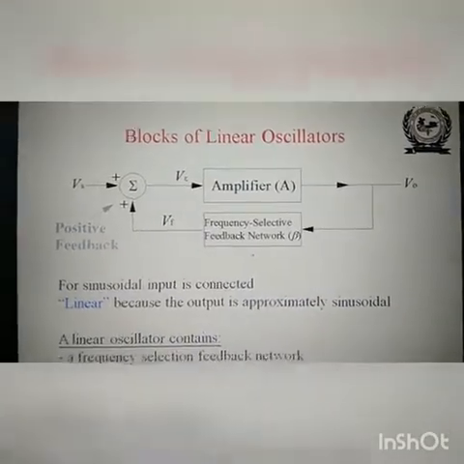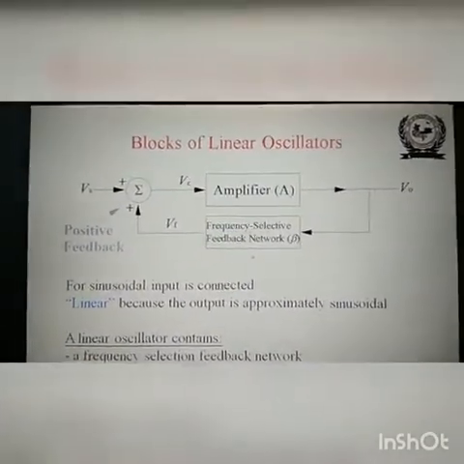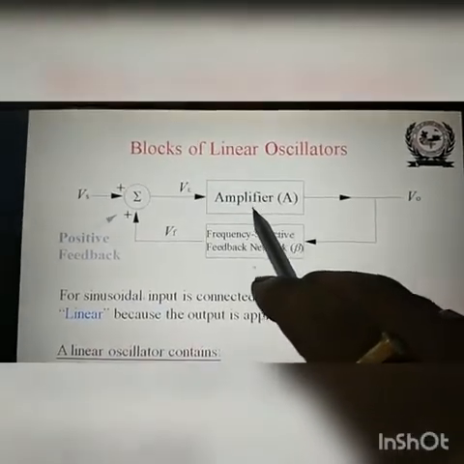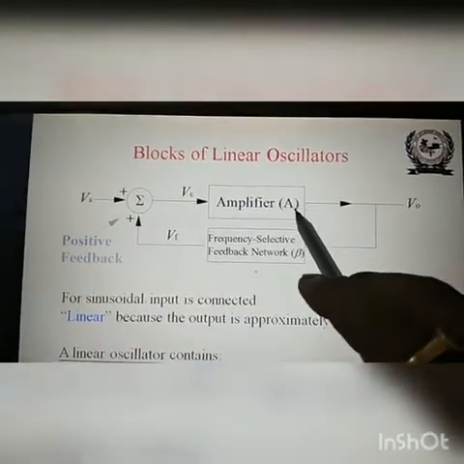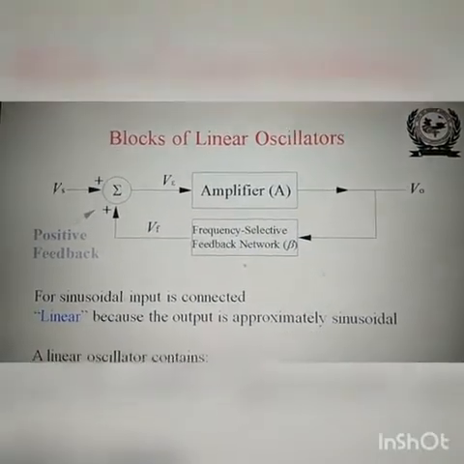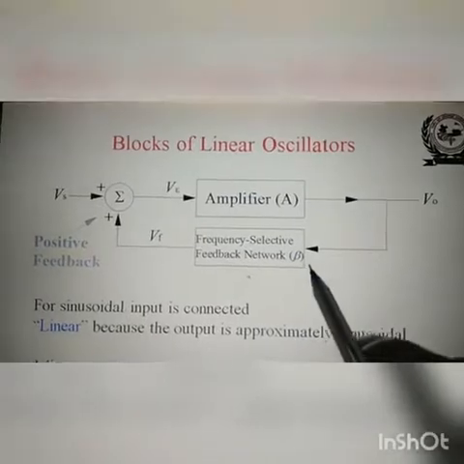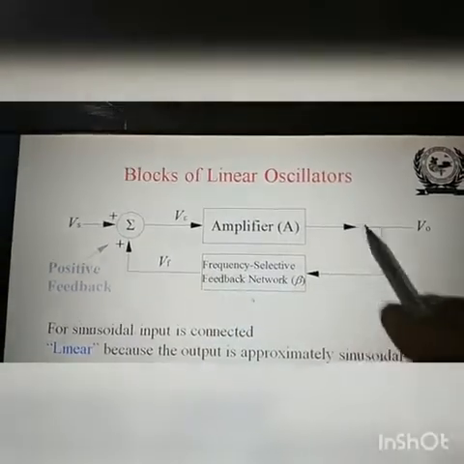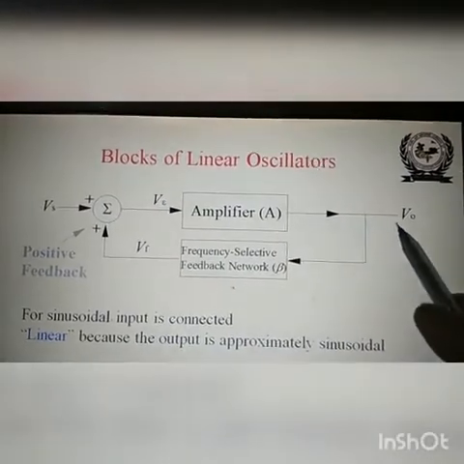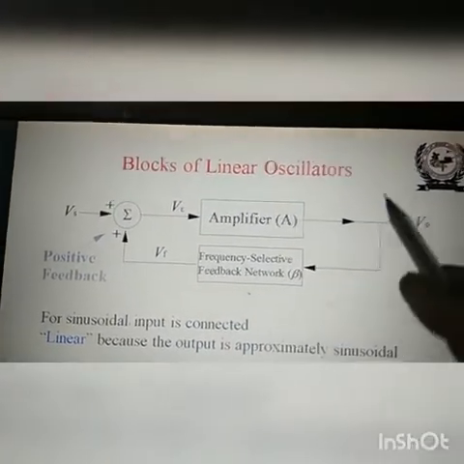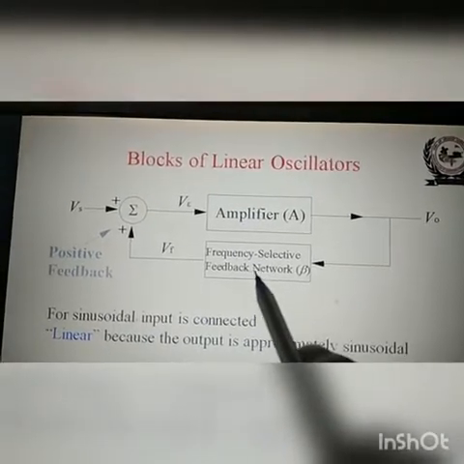Here you can see the block diagram of the linear oscillator, where you have the amplifier having a gain A, and here a frequency selective feedback network with a feedback factor beta, and this forms the closed loop. The output of the amplifier is taken here, and a sample of the output is applied to the feedback network.